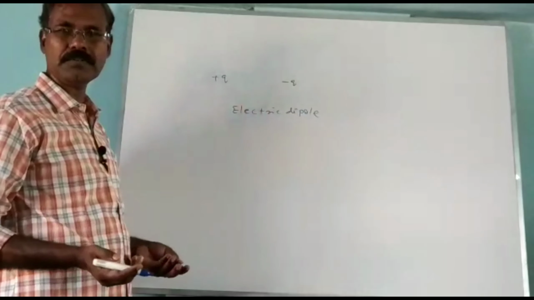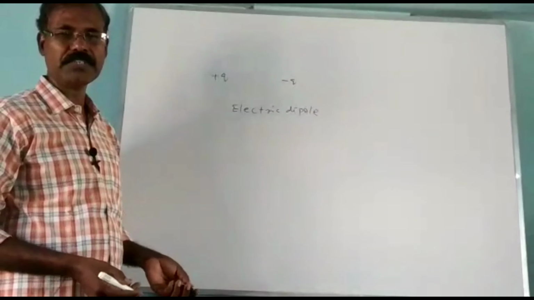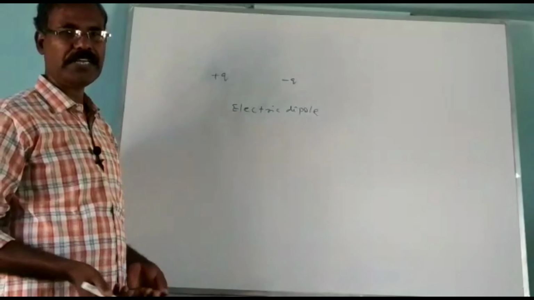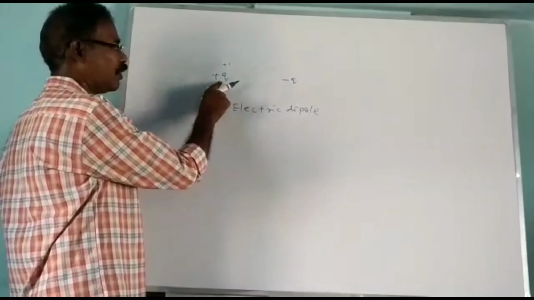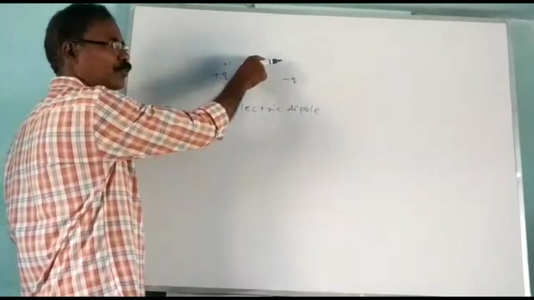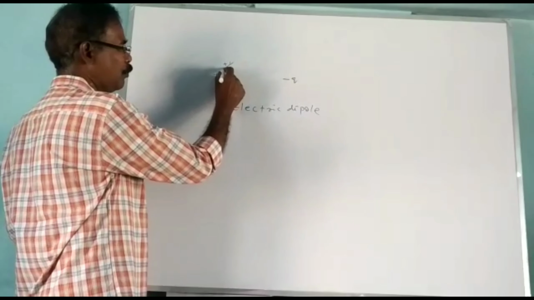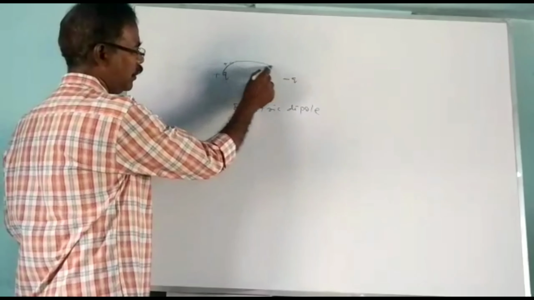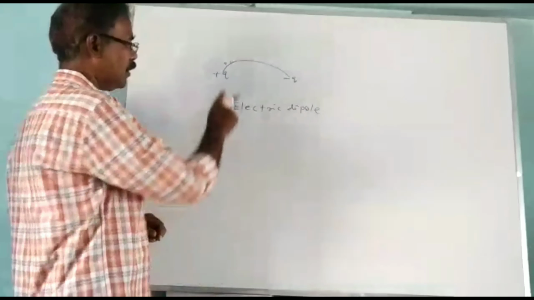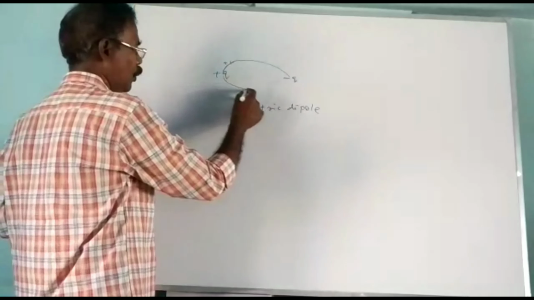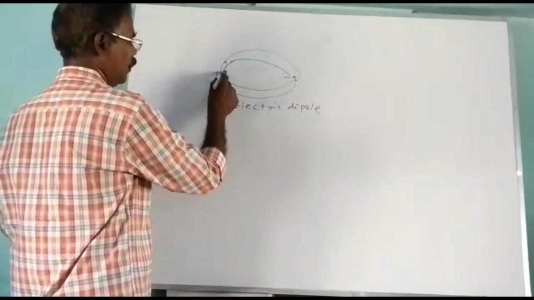How can you draw the electric field lines? As usual, with the help of the unit positive charge, we are going to draw the electric field lines. Here you have to place the unit positive charge. This positive charge repels the unit positive charge to some distance. Then this unit positive charge is attracted by the negative charge. So we will have curved lines like this. Here you have one curve, here another curve, and here one curve like this.